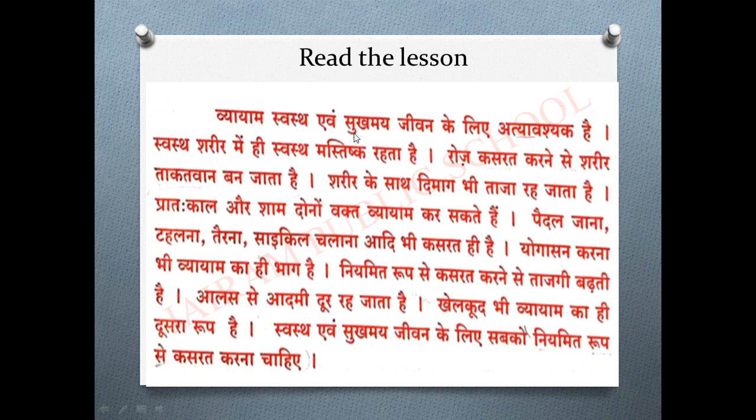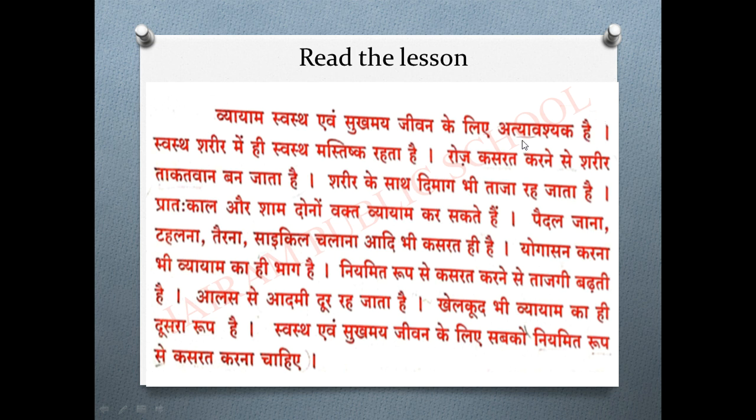Su, sa is having one matra, u matra, सुखमय. जीवन के लिए अत्यावश्यक है.